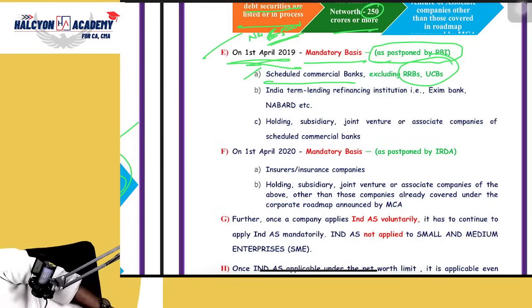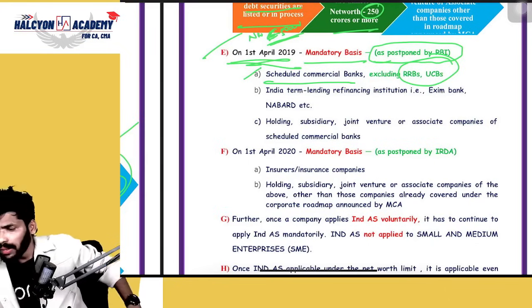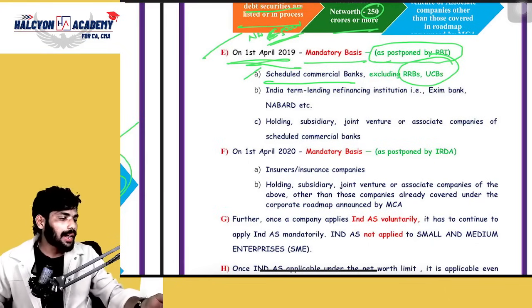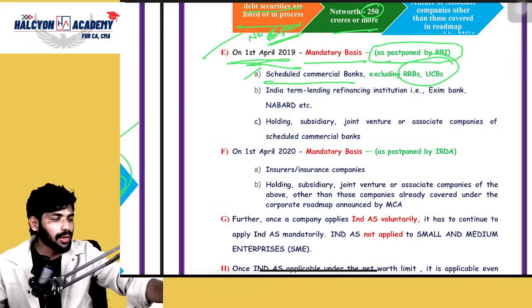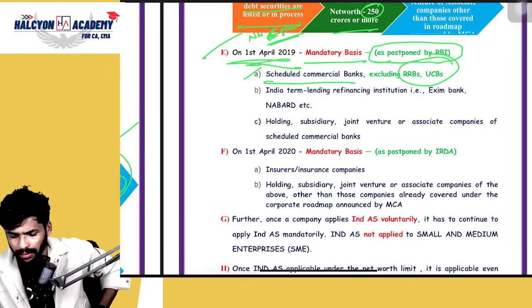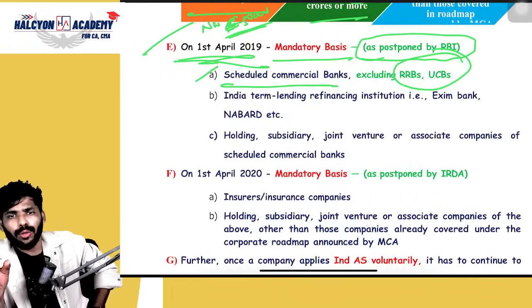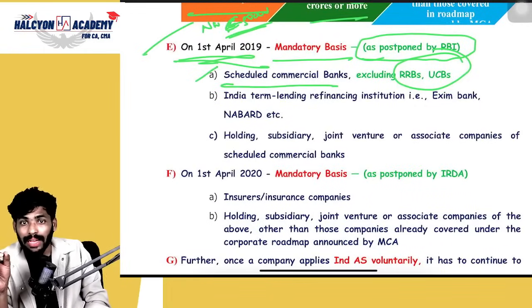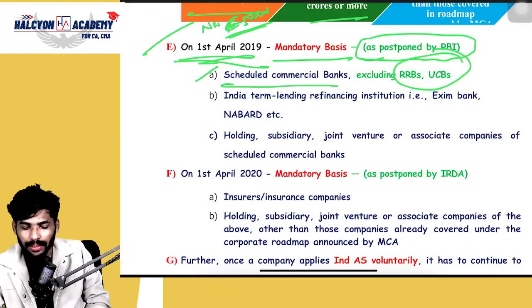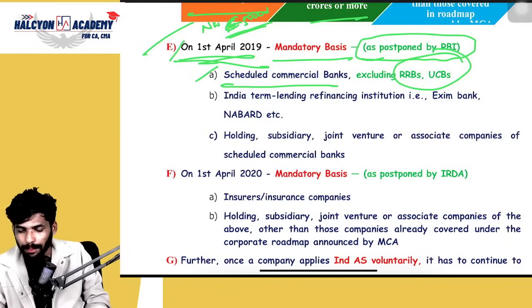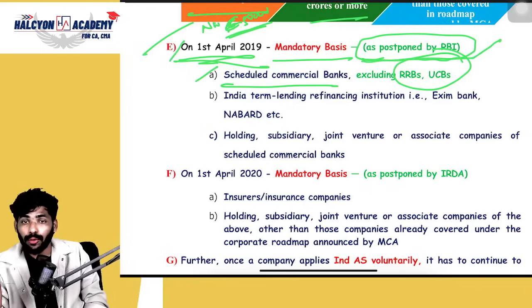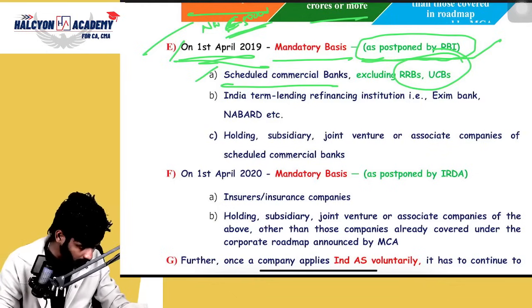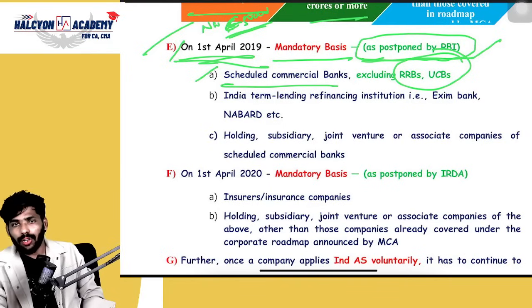Just wait, guys. Ind AS is not at all applicable to RRBs and UCBs. Okay. See, but the main point is complete. It was postponed by RBI. As of now, it is not applicable. But for examination purpose, MCQ purpose, if they have given any question, you need to give this answer only. See, the point is clearly saying that it was postponed by RBI. It may not be applicable in the future also, because it has a separate act and all, right.